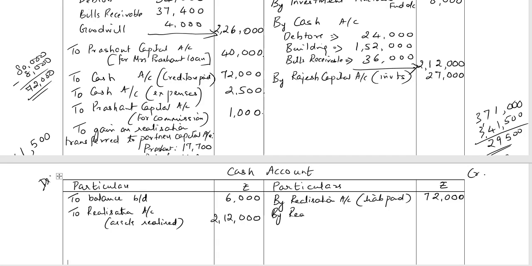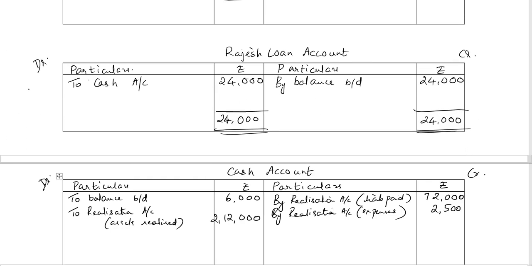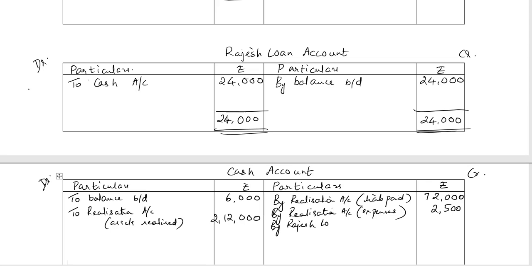So by realization account, expenses 2,500 rupees. We've paid off Rajesh's loan account. By Rajesh loan account, amount paid 24,000 rupees.